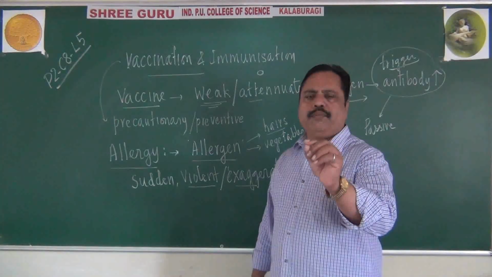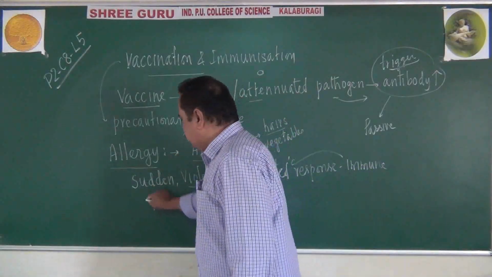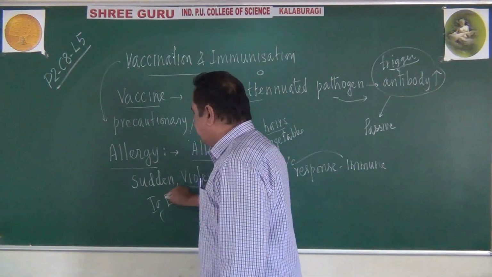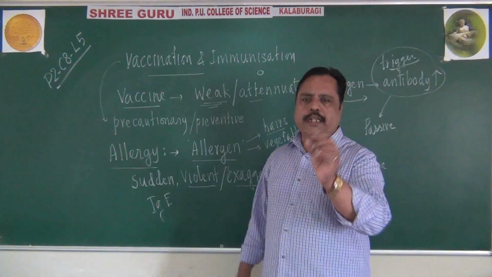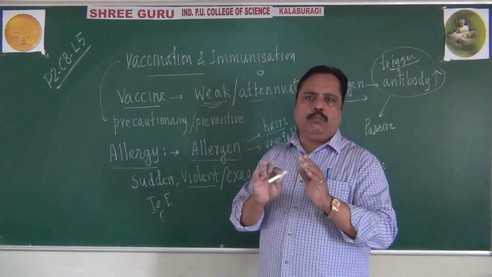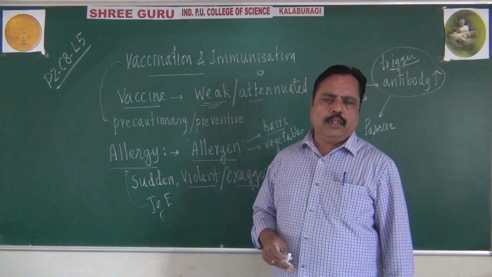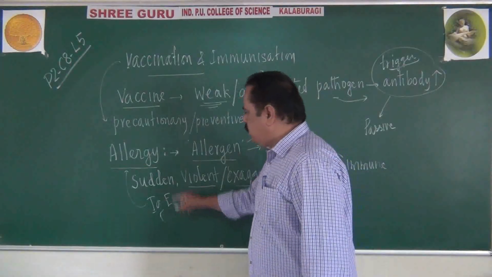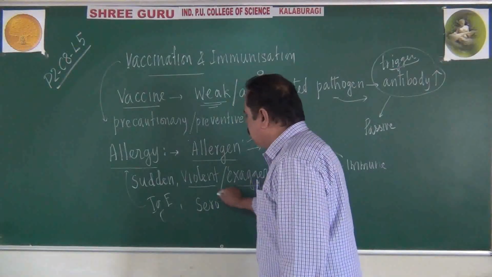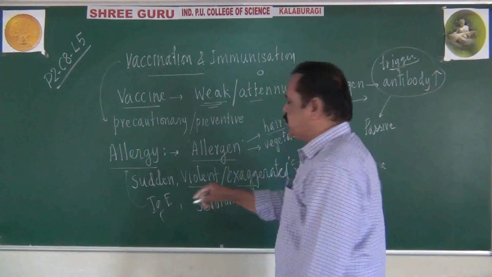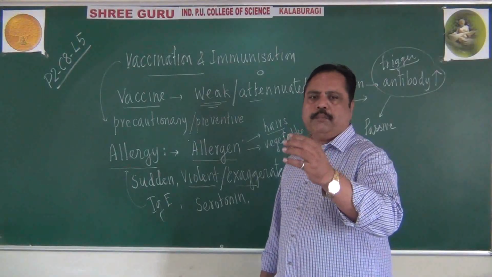Whether a person is suffering due to allergy or not, how to identify? We can test his blood and the presence of IgE antibody will be checked. If IgE antibody is present in our blood in higher amounts, it indicates we are suffering due to allergy. Not only that, a person suffering due to allergy will have higher serotonin in the blood, a hormone-like biochemical molecule.